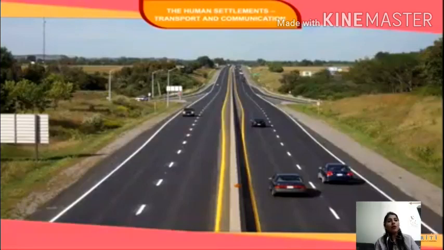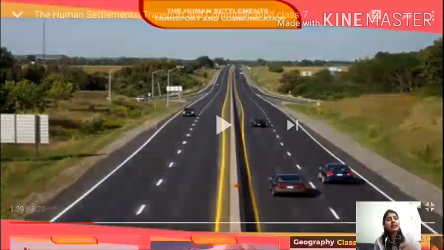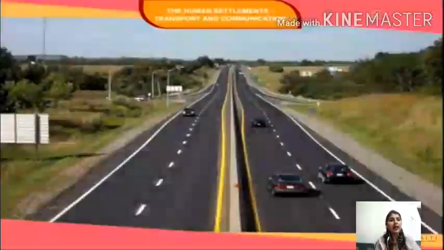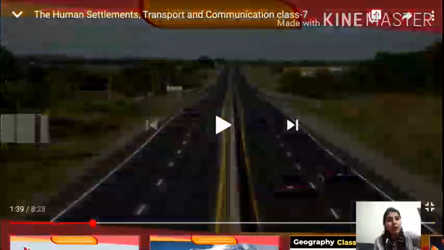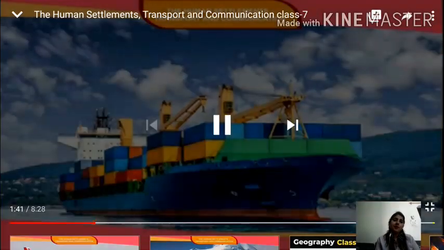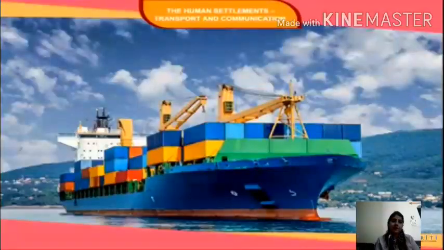Okay, so in this chapter basically we are going to study about our urban and rural settlements, our temporary settlements and our permanent settlements. Okay, so just go through the video once, then definitely I'm going to clear each and everything. Facilities. Every settlement needs a source of water.